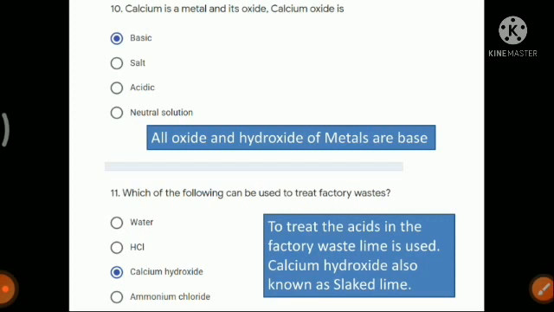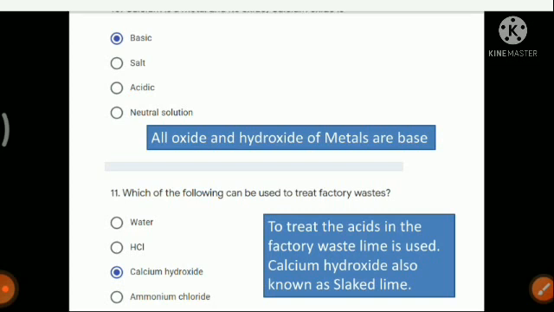Out of the 4 given options, only calcium hydroxide is a base, and it is also known as slaked lime. Therefore lime is used to treat the acids of factory waste, and lime is chemically known as calcium hydroxide. So the correct answer will be calcium hydroxide.